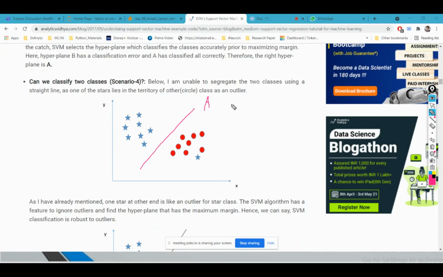The line A which I have drawn, will it be my correct hyperplane or not? Give me the answer in the chat.